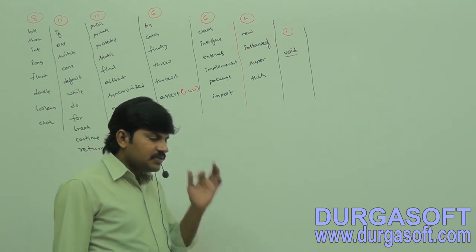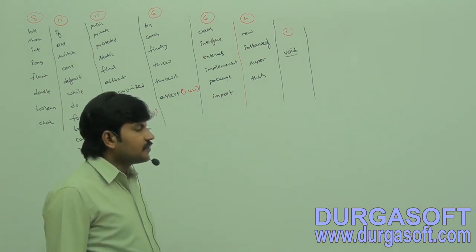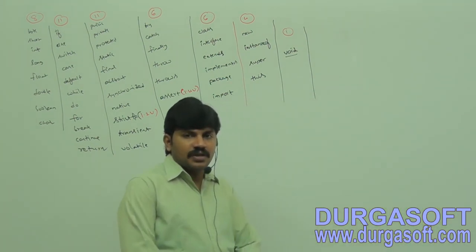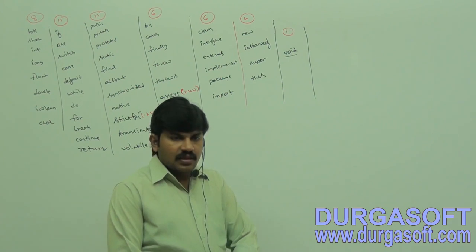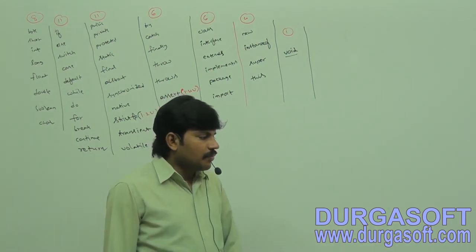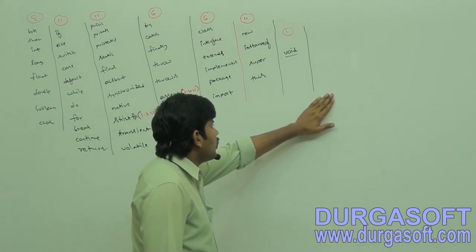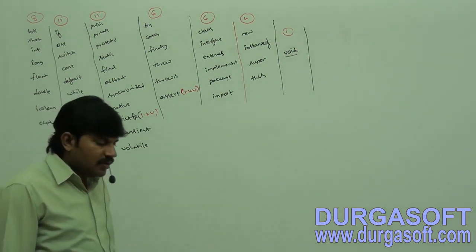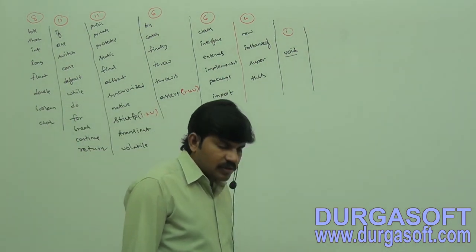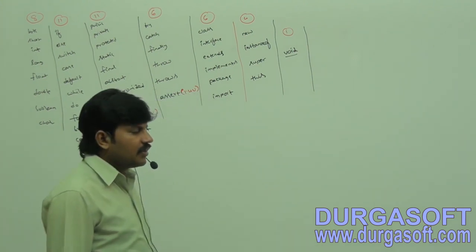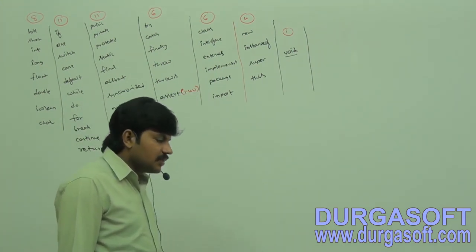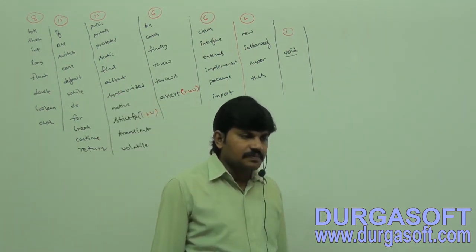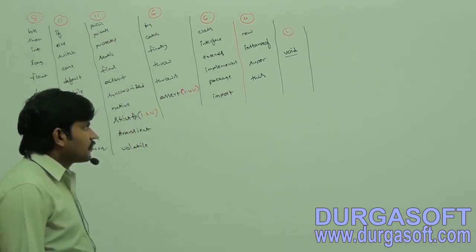But in C language, return type is optional and the default return type is int. What is the default return type? Default return type is int. That's all. Are you getting it?